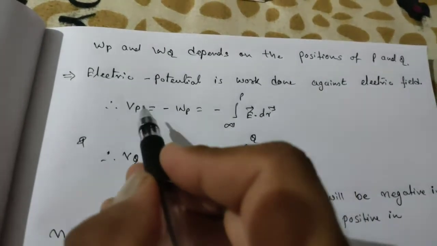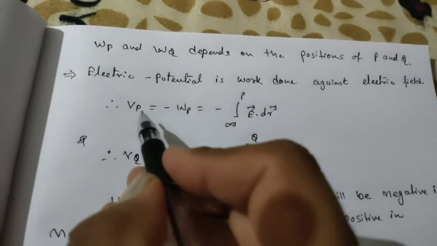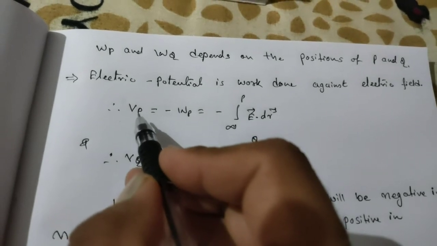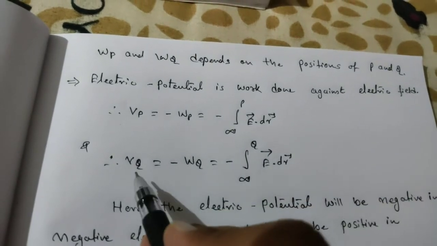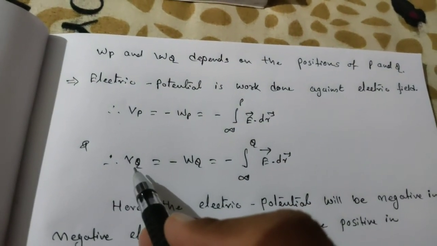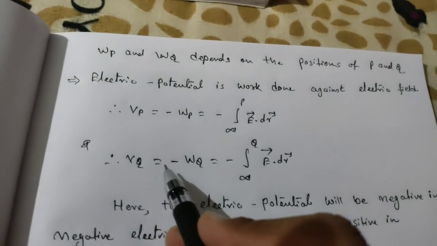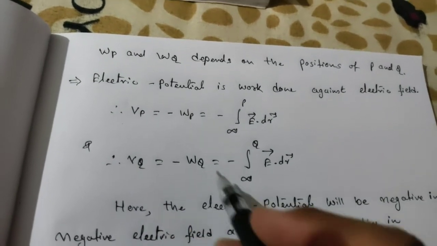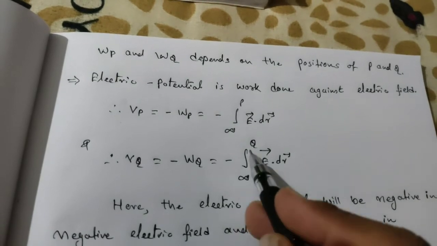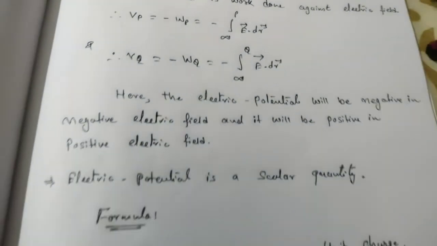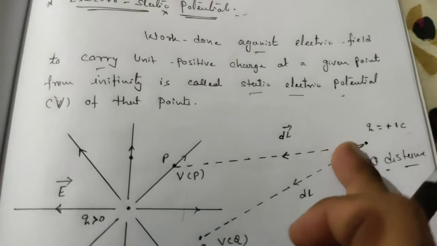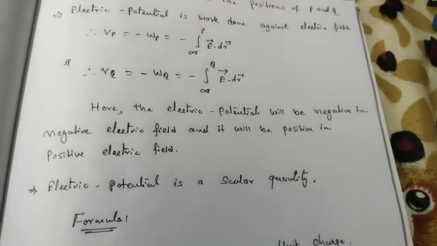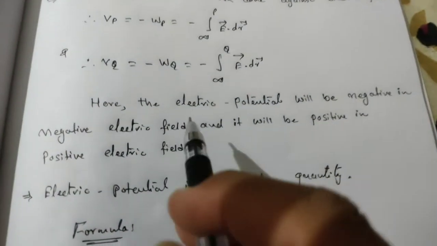And this work done converts to potential energy. So V_P, the electrostatic potential at point P, equals minus the integral from infinity to P of E dot dr, and the electrostatic potential at point Q is minus W_Q, equal to minus the integral from infinity to Q of E dot dr. Since this line length is too large, that's why we are using integration, remember.